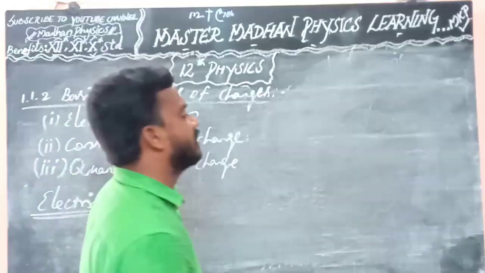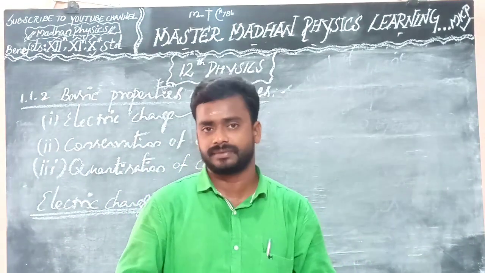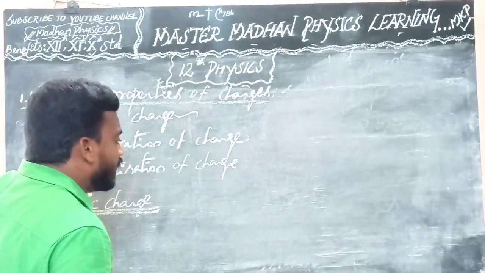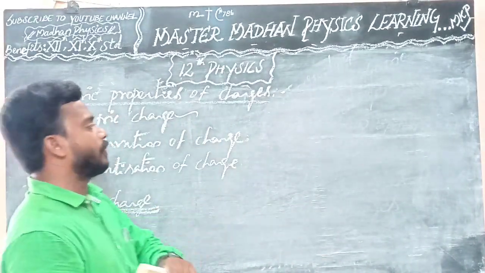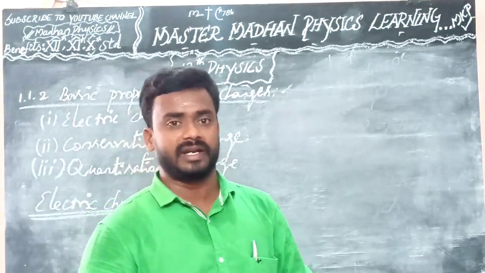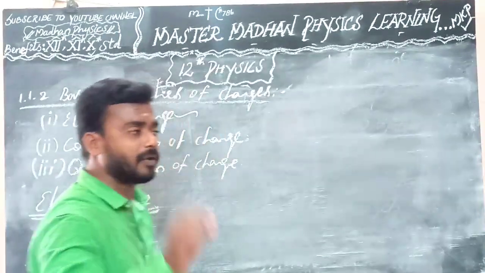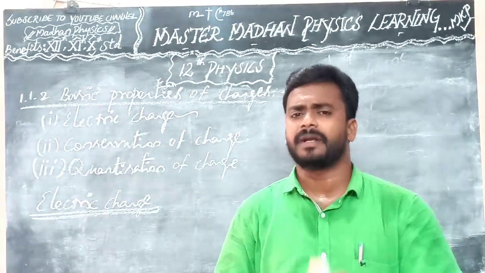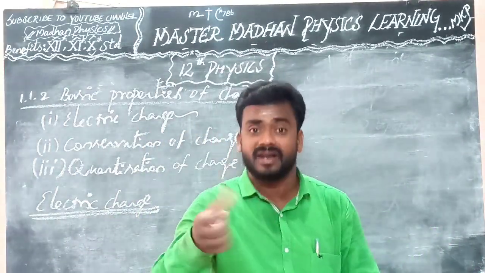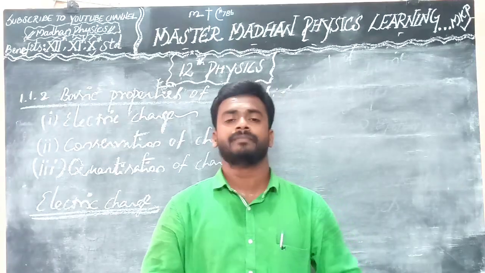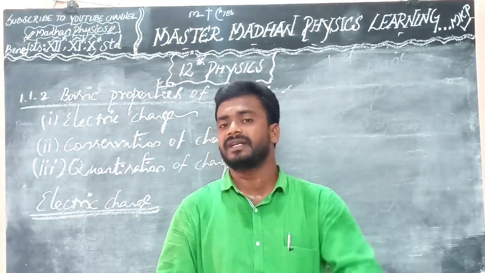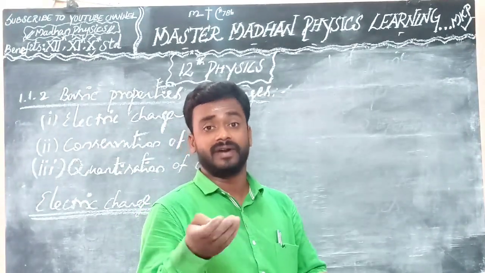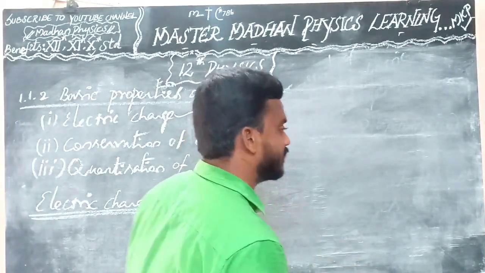These particles have mass and an inherent property. Inherent property means a basic property, a fundamental property.